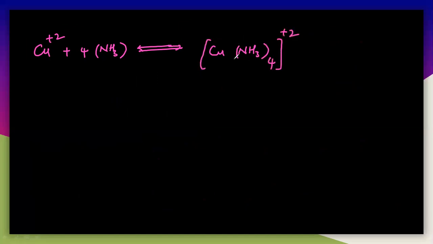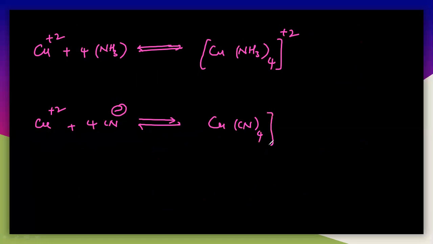This is one complex here. And let us say another complex: Cu2+ reacts with 4 cyanide molecules, and this is also in equilibrium, and you will get the product, which is [Cu(CN)4]2-.